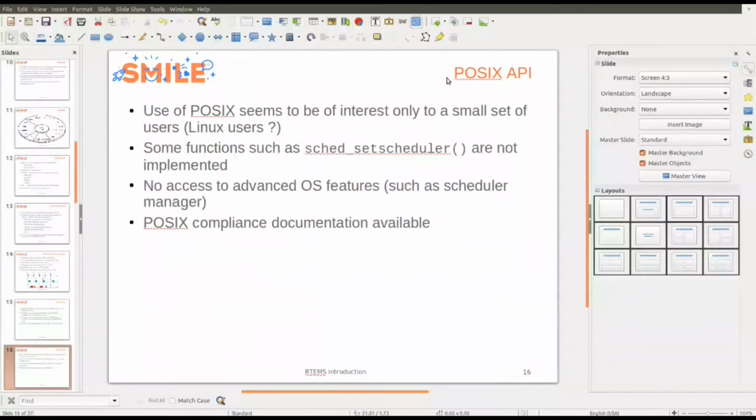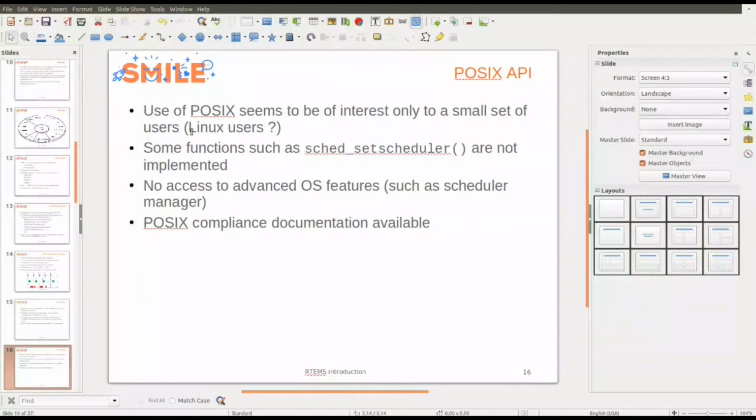Some words about the POSIX API. There are some statistics in RTEMS, and there is only a small set of users using the POSIX API. Maybe they are Linux users, because all those people working in the Linux or Unix world use POSIX. And there are some functions not implemented in the RTEMS implementation of POSIX. For example, if you want to set the priority of the main application, it's not possible in RTEMS.